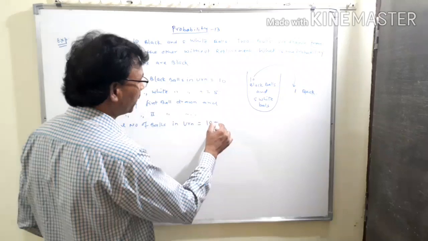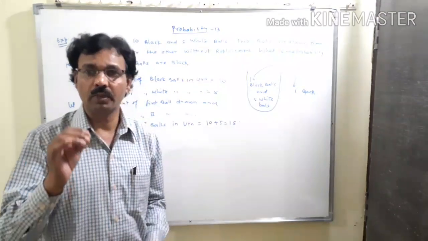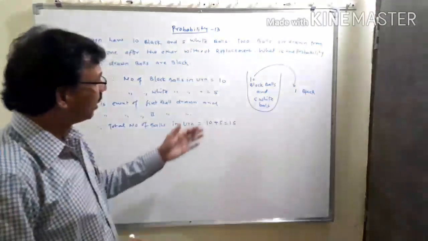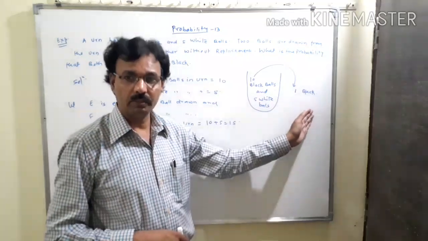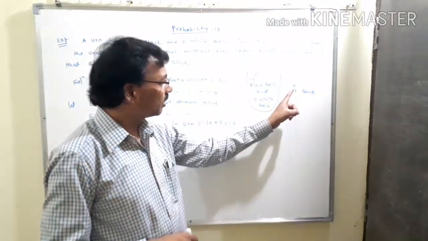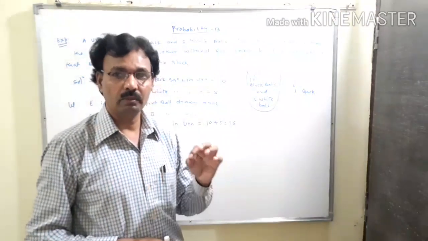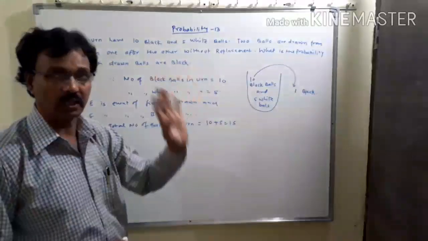That means 10 plus 5, this is 15. So the total number of balls in this urn is 15. Now out of these 15 balls, one ball is drawn from this bag and suppose this ball is black, because this question says what is the probability that both balls are black.